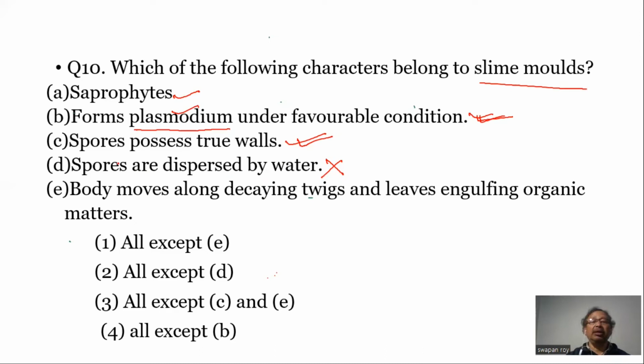So D is wrong. The body moves along decaying twigs and leaves, engulfing organic matter. Slime molds are saprophytic, so they feed on decaying organic material. So this is also true. So our answer is that all are correct except D.